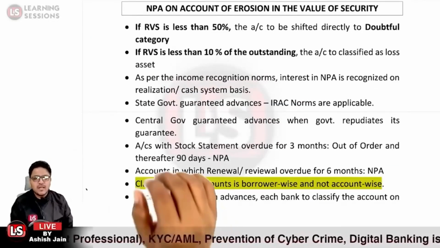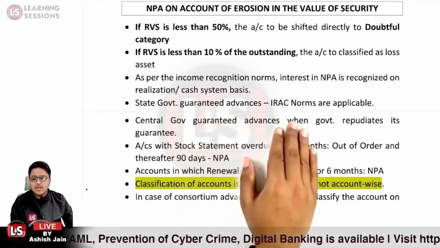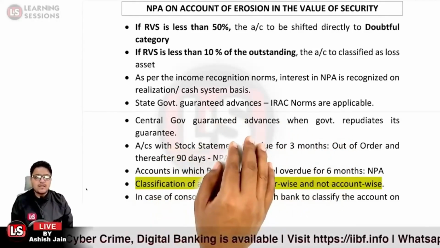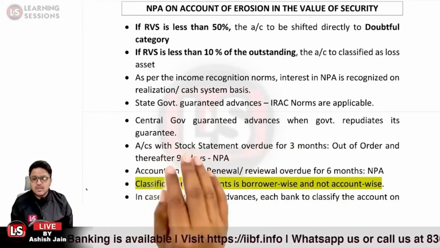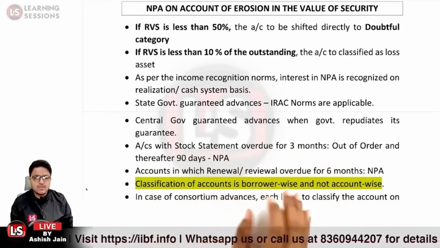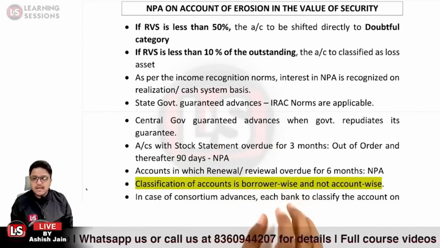Further, we have discussed already that for state government guaranteed advances, the normal IRAC norms are applicable, and for central government guaranteed advances, only when the government repudiates its guarantee will the normal IRAC norms be applicable. And the classification of the account is borrower wise. It is not account wise, it is borrower wise.